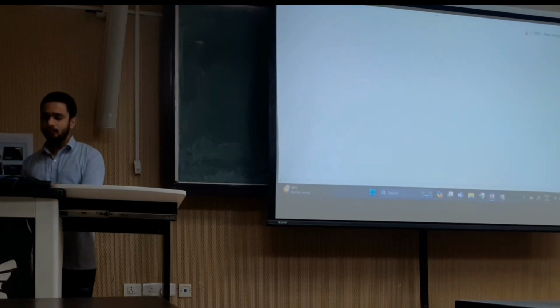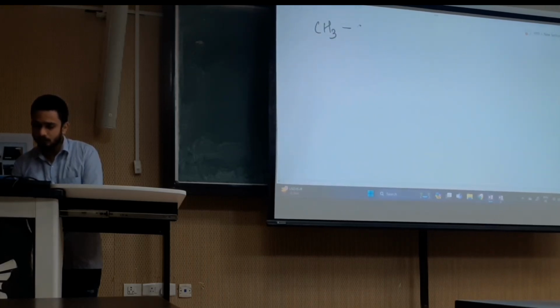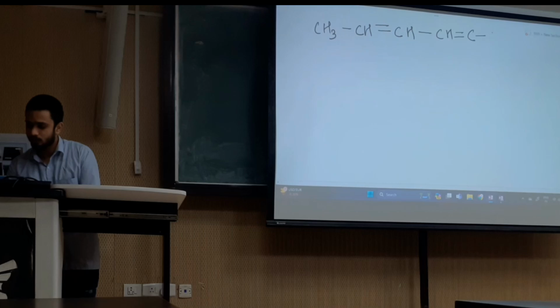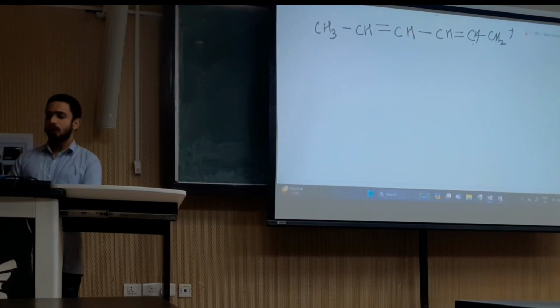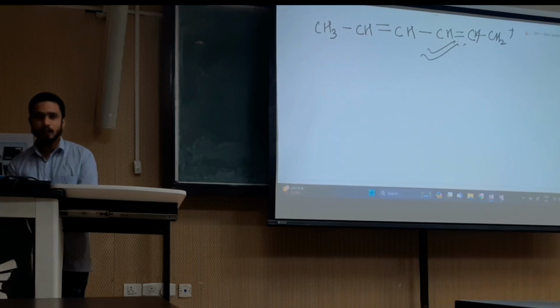In this example, suppose there is a particular organic compound with CH3, CH, and a structure like this, and there is another organic compound which has a structure like this.